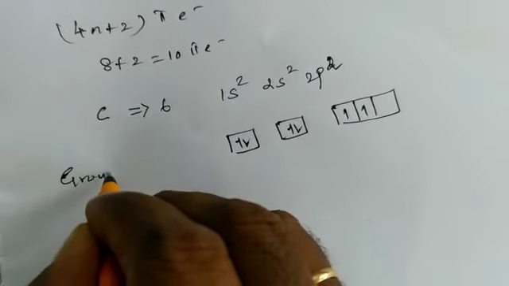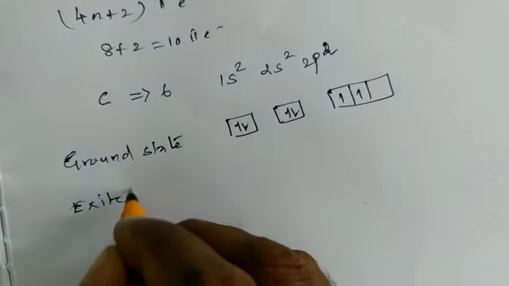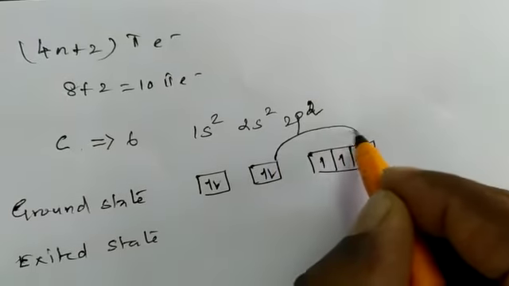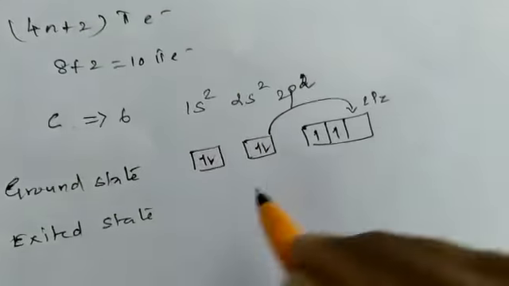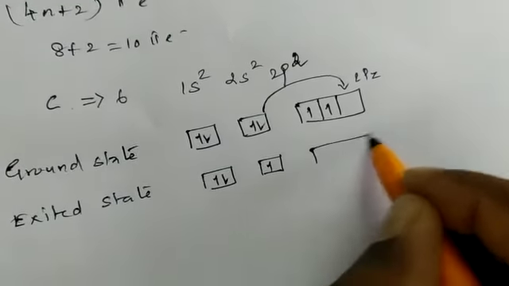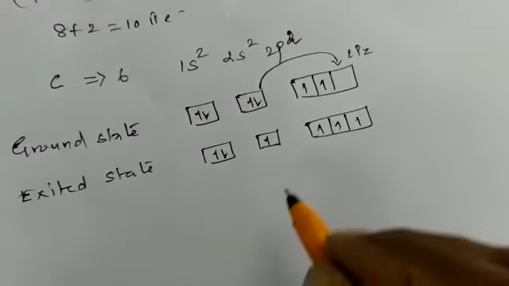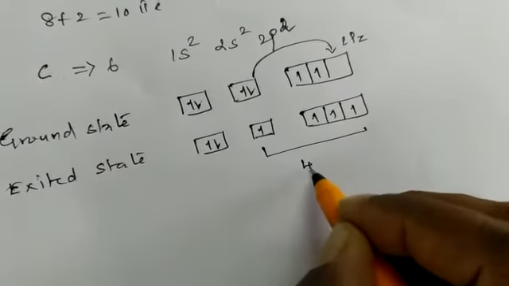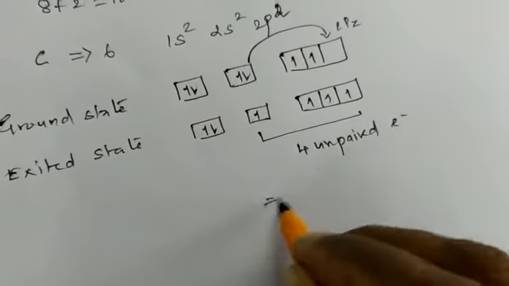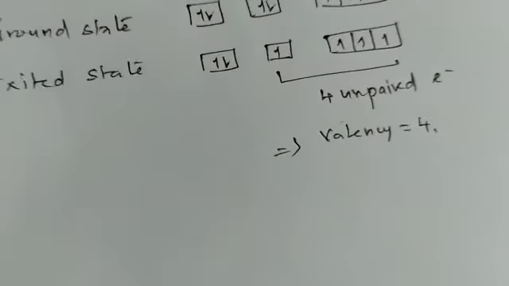When we consider the excited state, the promotion occurs. One of the electrons from the 2s orbital is promoted to the 2pz orbital. So the paired electron is now singly filled, and here also singly filled. That means unpaired electrons. How many unpaired electrons are here? 4 unpaired electrons. So its valency becomes 4.